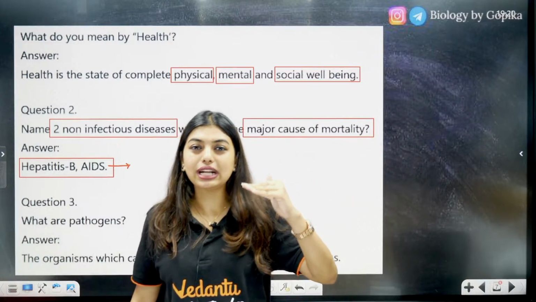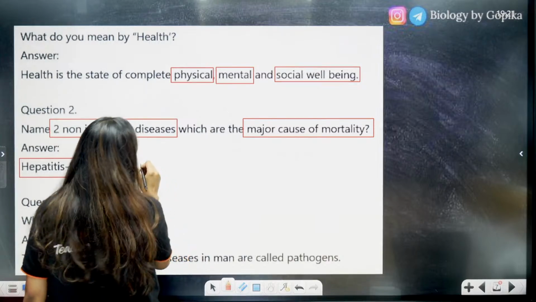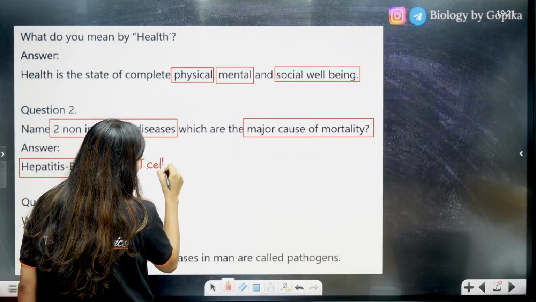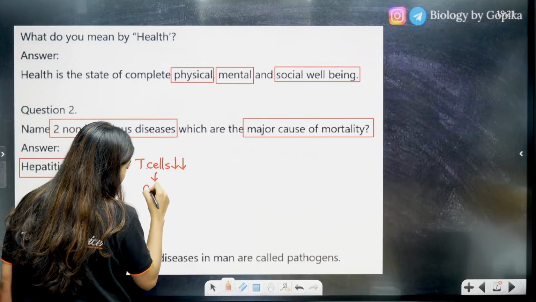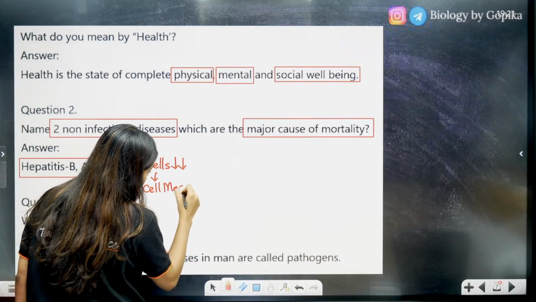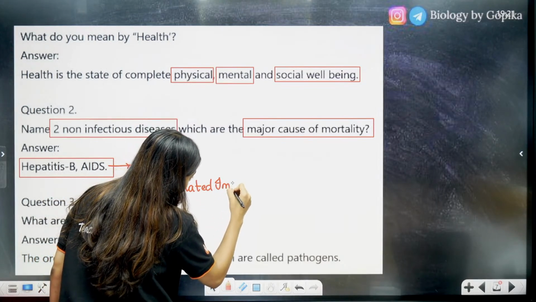That means they know that a person who's affected by AIDS has very few T cells. T cells are related with cell-mediated immunity. My students already know this.